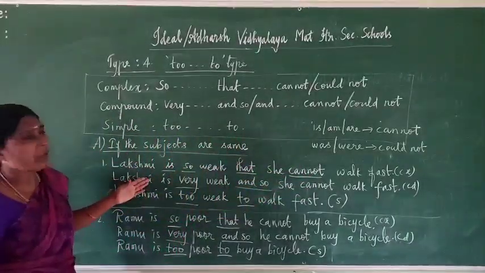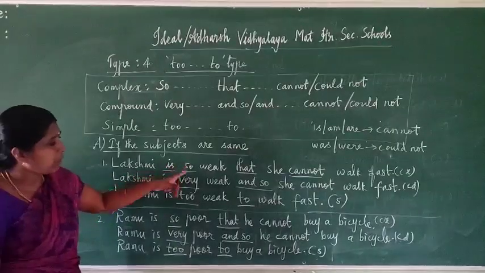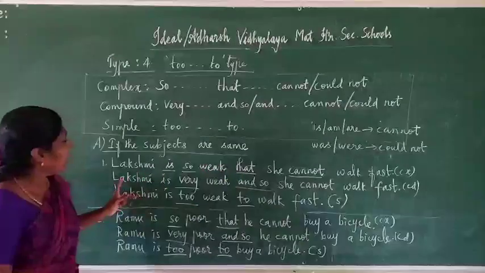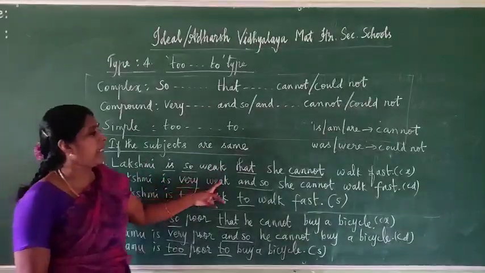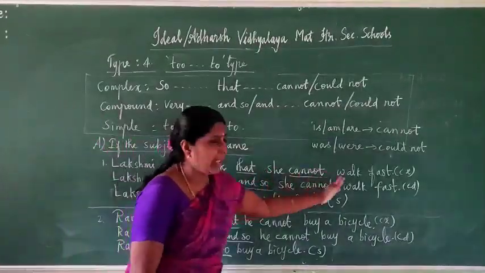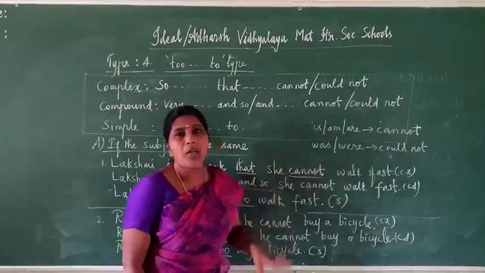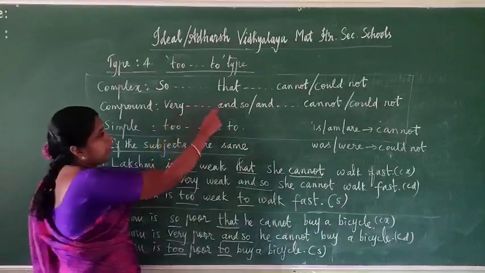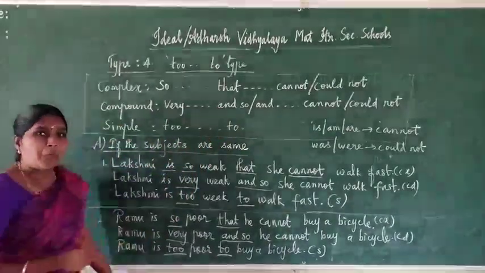Next come to compound sentence, very easy. Instead of so, write down very. Instead of that, write down and so, a conjunction word. Lakshmi is very weak and so, then write down the main clause: she cannot walk fast. This is a compound sentence, because of the presence of very and so, that is compound form.